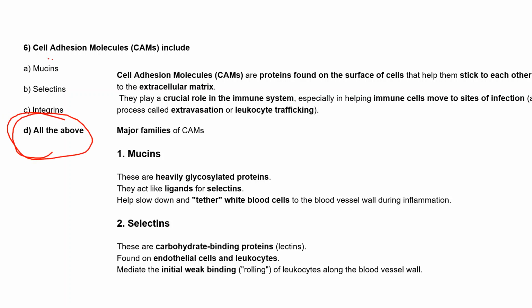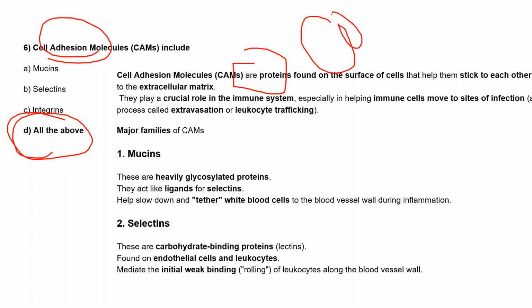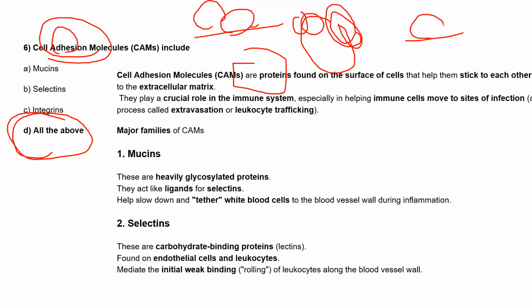So first, what are these cell adhesion molecules? These are proteins, and they normally present on the surface of the cells. What they do is cell adhesion or attachment. We know that a cell can't just move here, so it will attach to a surface, through cell to cell attachment or cell to matrix attachment, right?